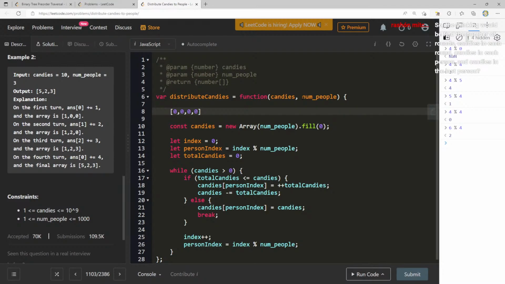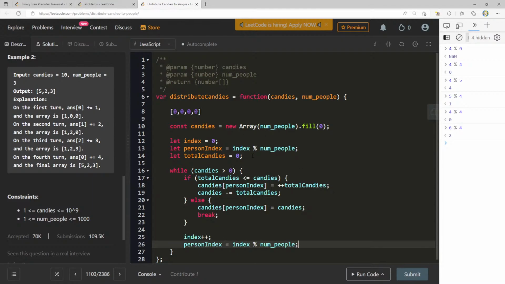Yeah, no, I think you're on the right track, yeah. I don't think we necessarily need to find the number of rounds. I think the main condition is we should just keep going as long as we have candies to distribute. I think one of the big hurdles in this question is making sure that we don't go out of bounds. So that's why we use this person index thing to help us out, always go back to the beginning.